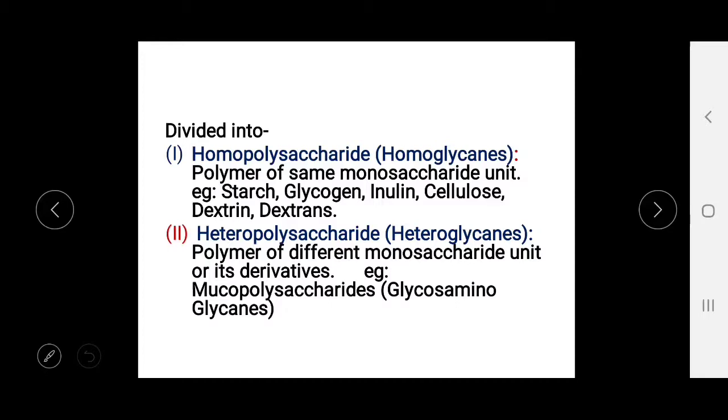Second, the heteropolysaccharides are polymers of different monosaccharide units or their derivatives, and examples are the mucopolysaccharides, also called GAGs, glycosaminoglycans.